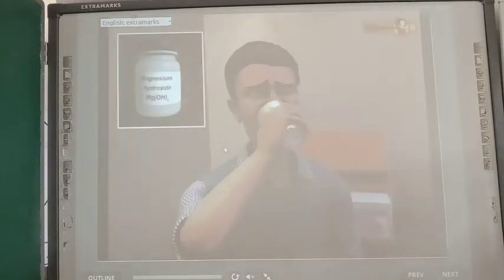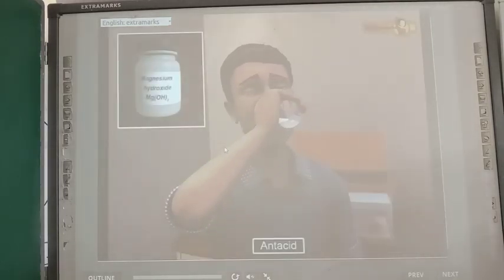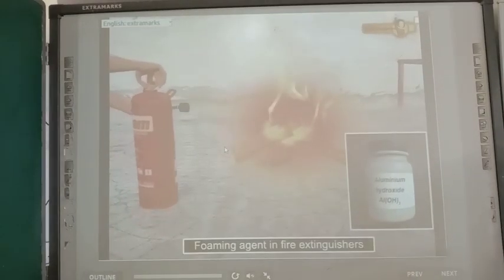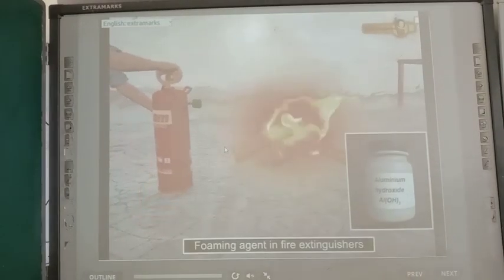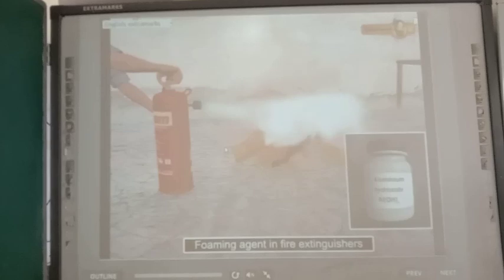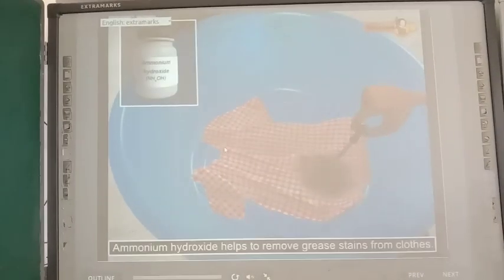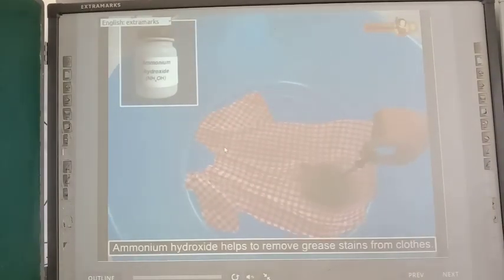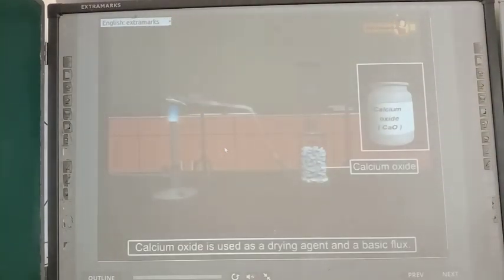Magnesium hydroxide is used as antacids. Aluminium hydroxide is used as a foaming agent in fire extinguishers. Ammonium hydroxide helps to remove grease stains from clothes. Calcium oxide is used as a drying agent and a base in flux. Bases are very useful for us.